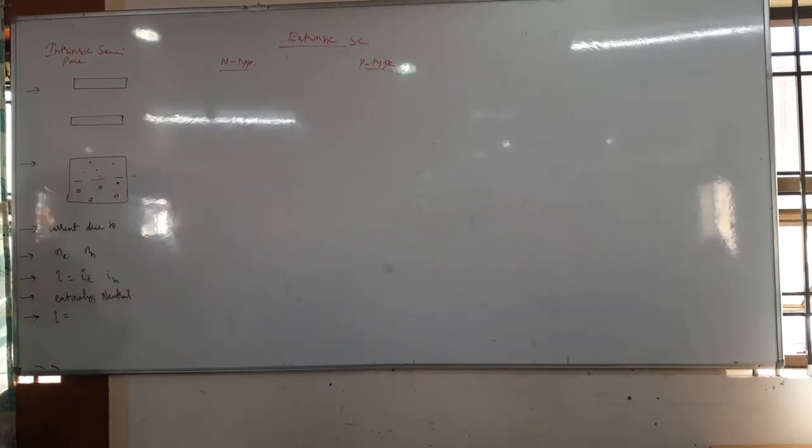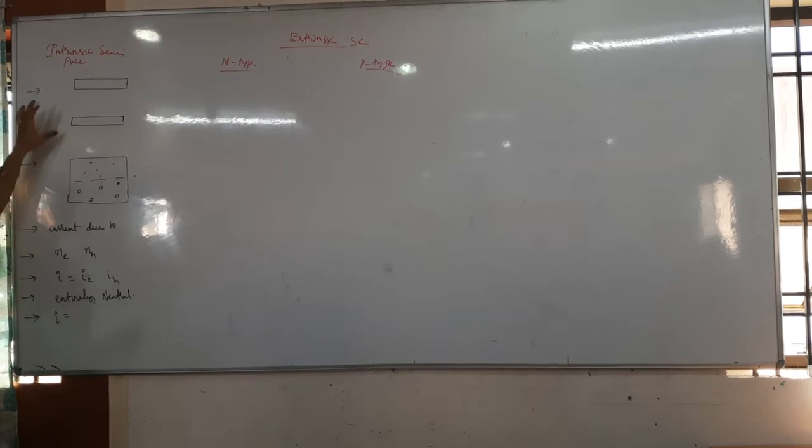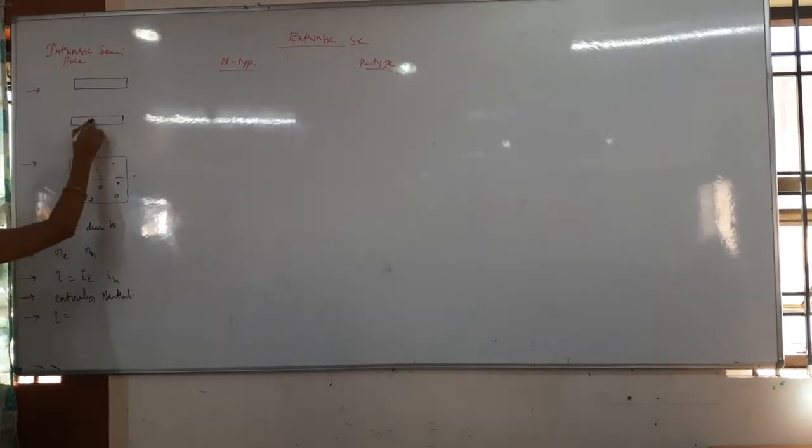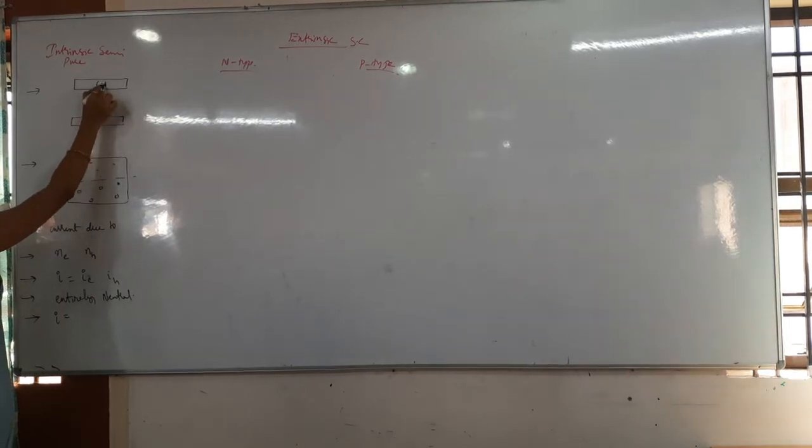Right, here I have taken intrinsic as well as extrinsic semiconductor. First of all, I have taken the energy bands here. This one is the valence band, and this is the conduction band.